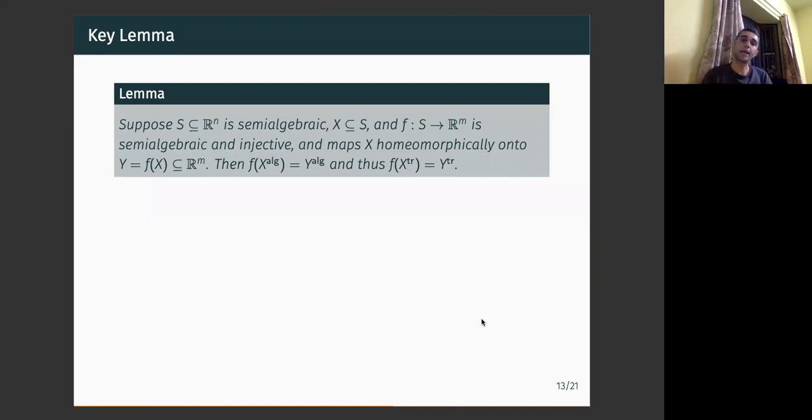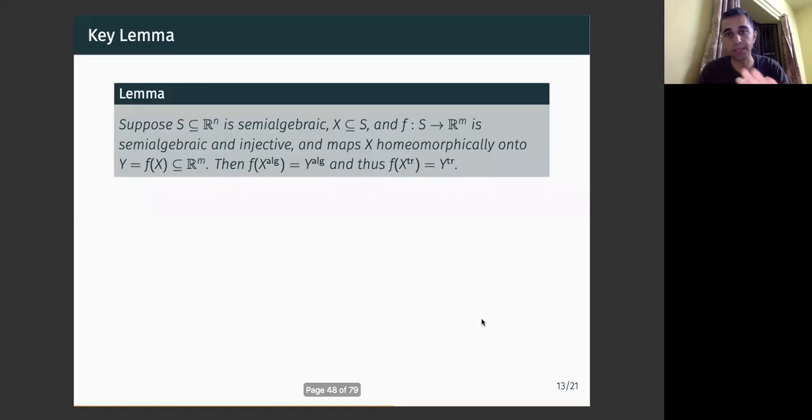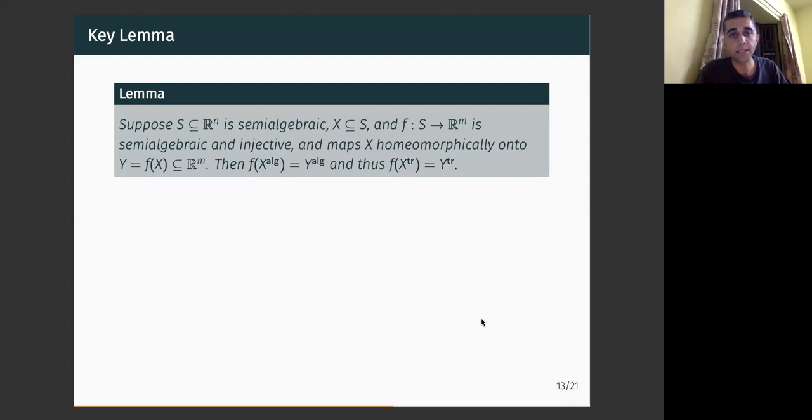Okay, so suppose we have a semi-algebraic set X. You can have in mind that S is this hyperplane, this blue hyperplane here, and X can be this red thing. And suppose we have this map F, which maps S to a Euclidean space, so that F is semi-algebraic and injective. I mean, we'll apply these only to projections, and they're semi-algebraic, and for certain domains they're injective. And suppose F maps X homeomorphically onto this image, which we set to be Y.